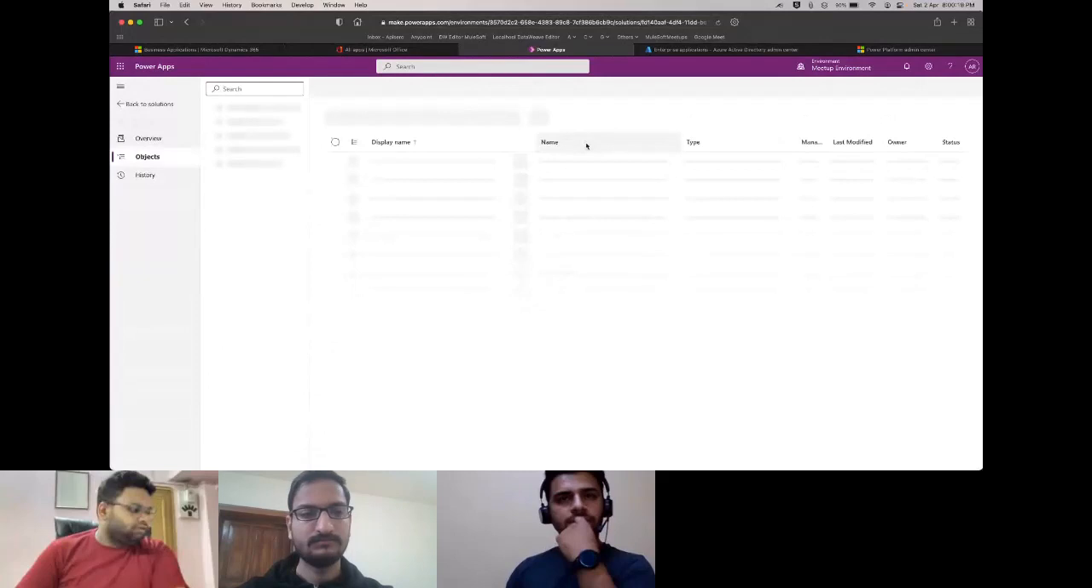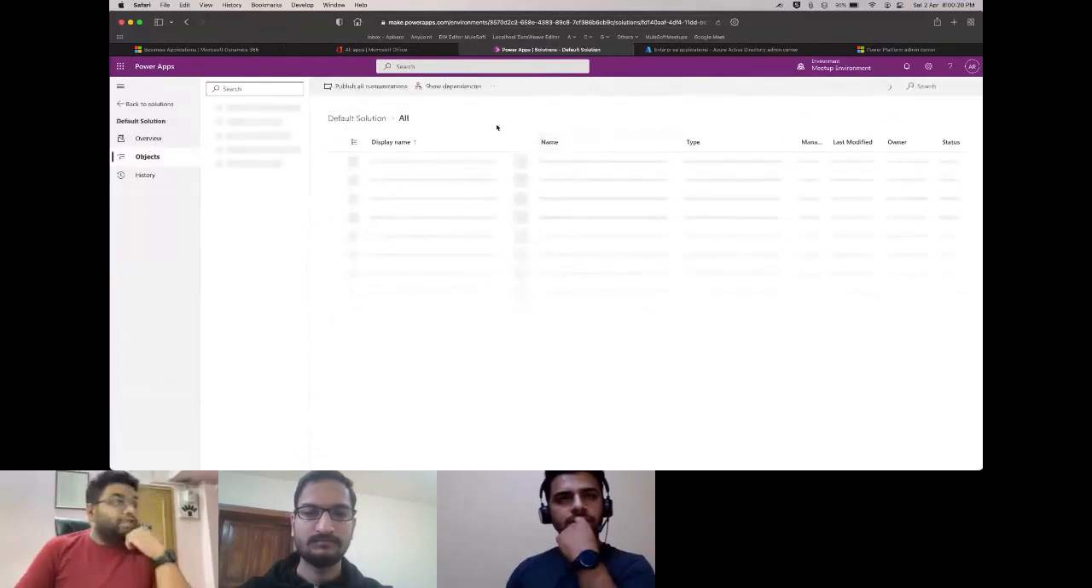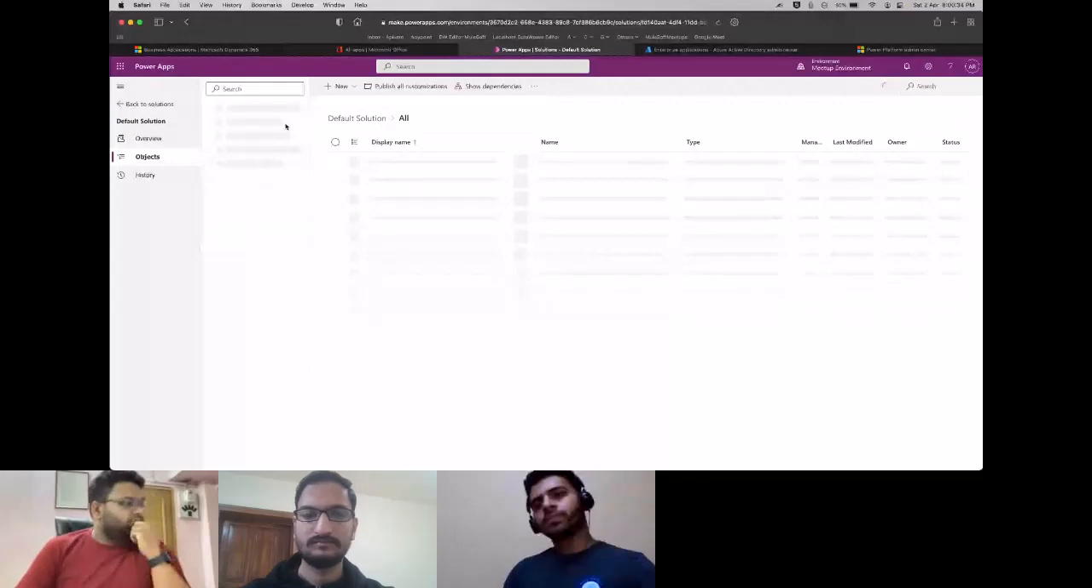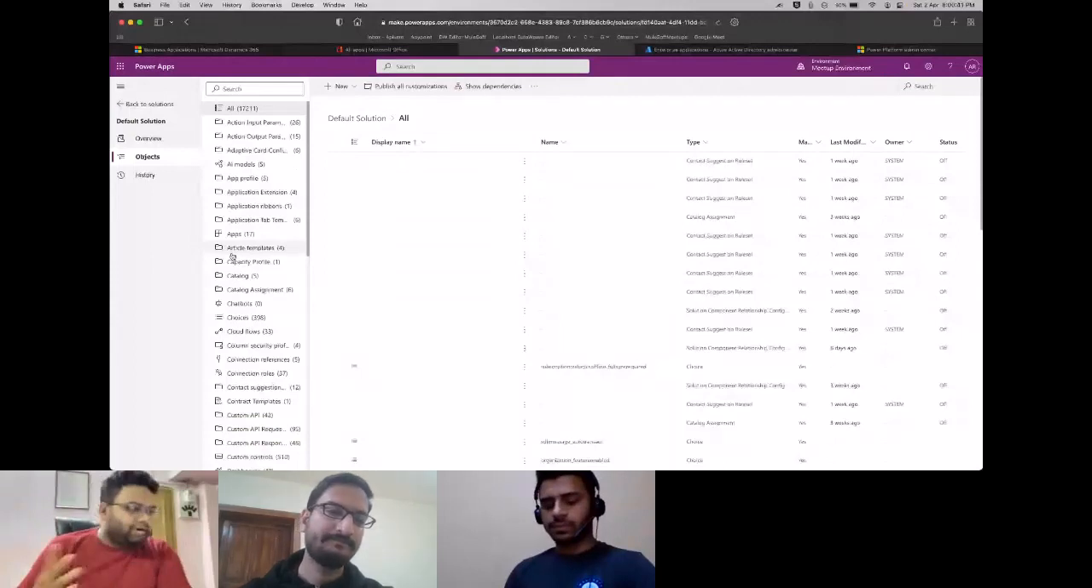Now, what is the default solution? If you go inside the default solution, this is equivalent to the setup page of Salesforce, where you can see your fields, your attributes, your relationships, and so on. Just give it some time to load. Okay. Once you're inside, you can see all of your apps, catalogs, chatbots, or anything that's specific to this particular instance.